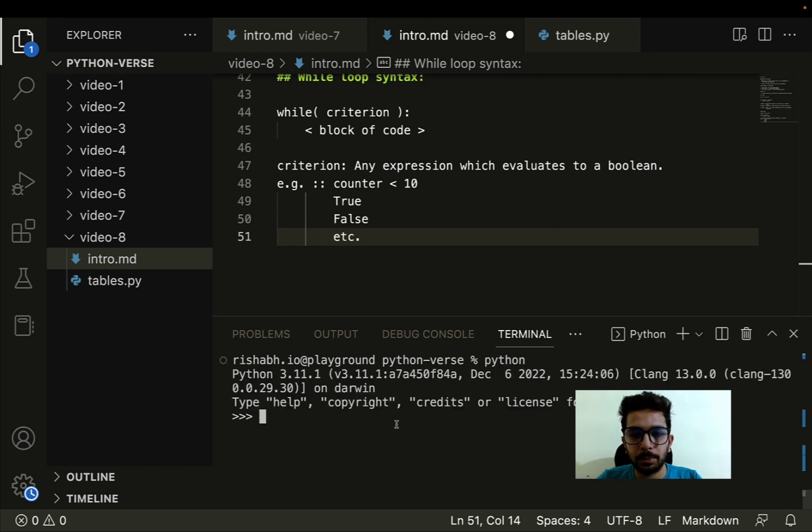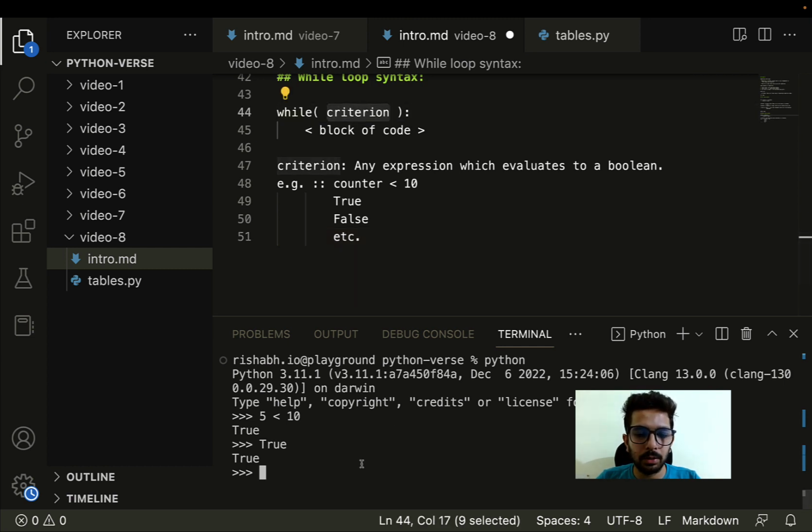explore some expressions. So let's say if I write 5 less than 10, it's an expression and it should evaluate to true because we know that 5 is less than 10. Now let's say we have something else, for example, I can write this also. I can straight away write this, even though in most cases we'll be writing something which is more of a